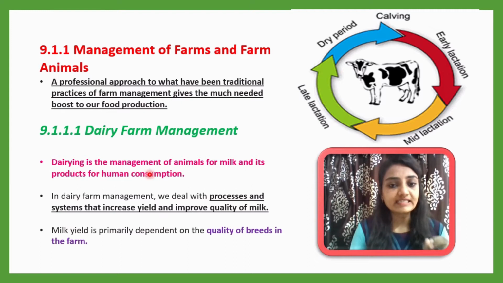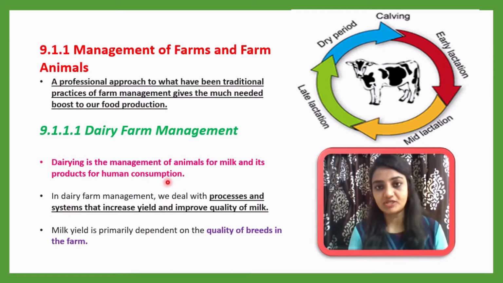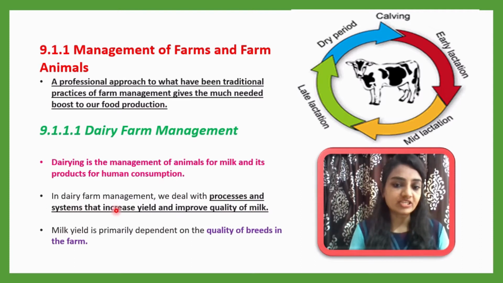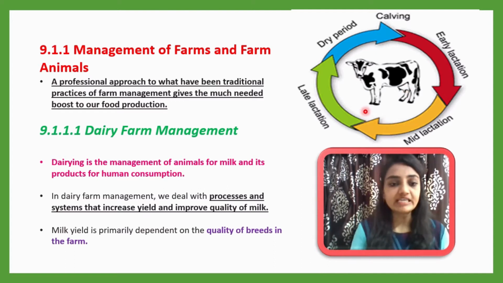The dairy industry is based on the management of animals for milk, not only milk but also its products for human consumption. In dairy farm management, we deal with the processes and systems that increase yield and improve quality of milk. This is the very normal cycle in which the dairy industry is working.